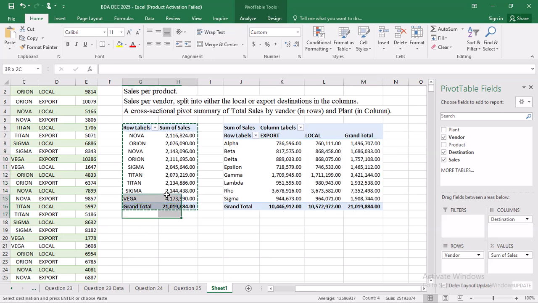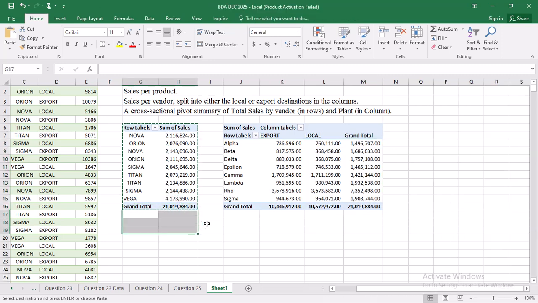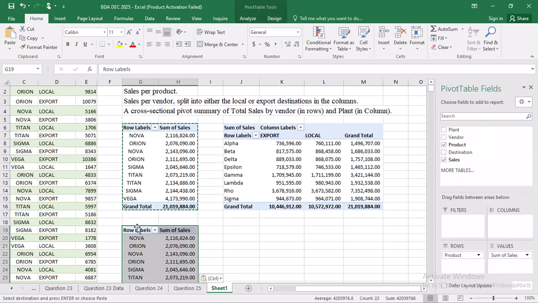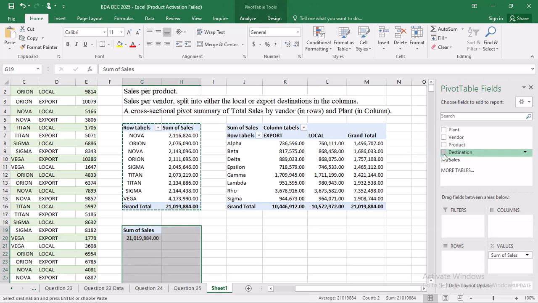So again, since we said if the data that you've selected is surrounded with a green dotted line, it will simply mean that the copy is still active on the clipboard. So what I'll do, I'll just paste it again down here, Control V. That is the original pivot I created. Then I uncheck these ones, I uncheck everything.